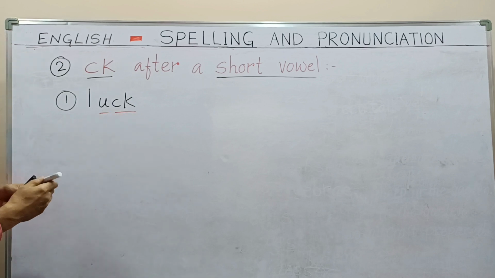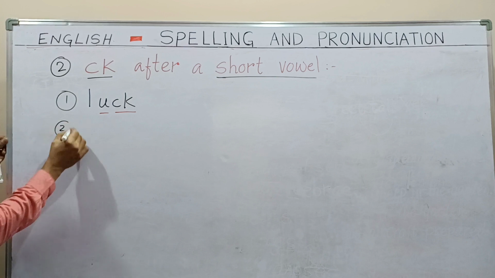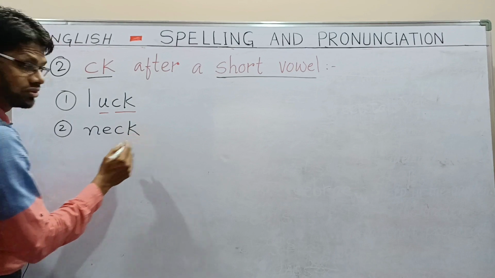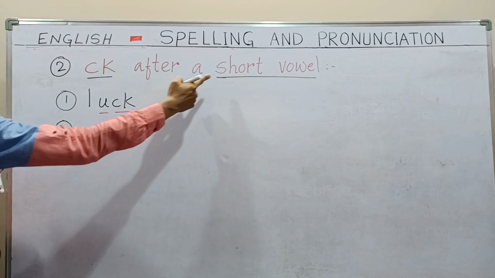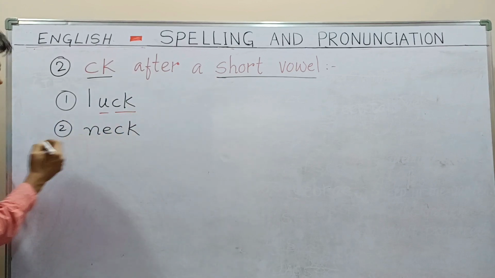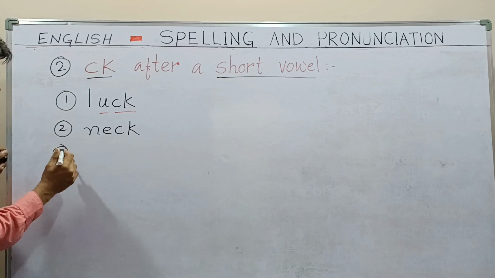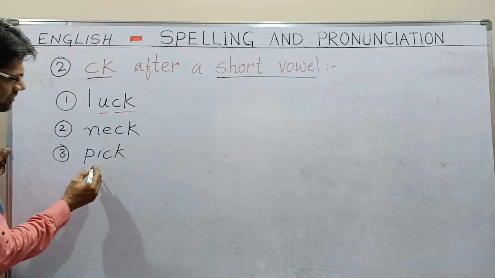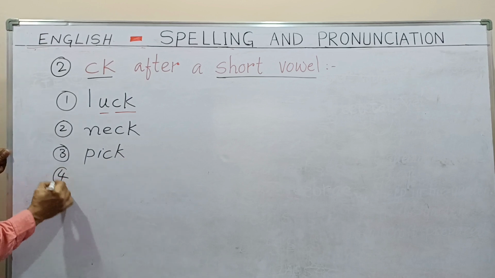Here I can give you many examples. Luck, neck, NECK, neck. You can notice the short vowel. PICK, pick, same thing.